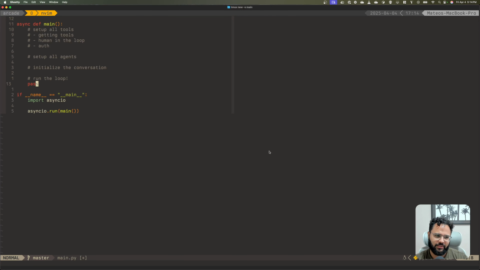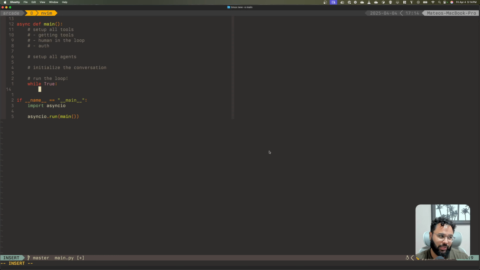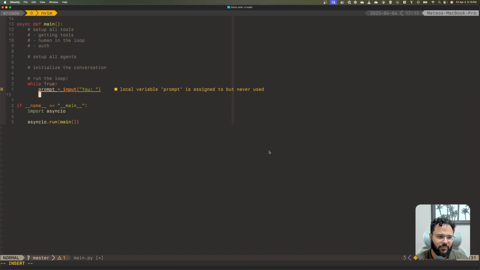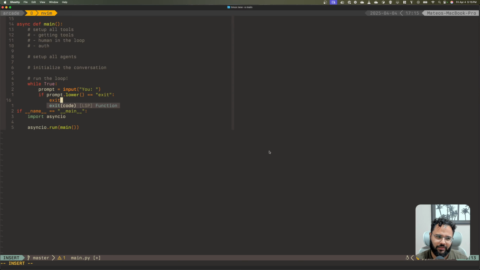The first thing, I'm just gonna start by setting the loop, a basic loop like we did before, so it's gonna be a while True, right? And with any potential infinite loop, I think it's a good practice to provide a way to break it immediately, right? So I'm gonna say prompt equals input, I'm gonna say "U", and then if prompt.lower() equals exit, then we just break. Right. So we know just by reading these four lines that there is a way to break out of this infinite loop.